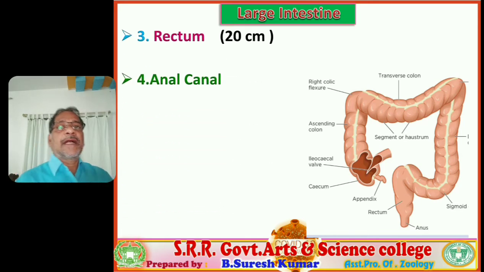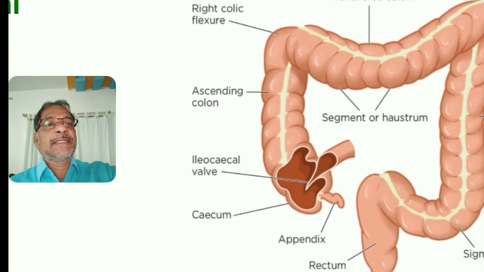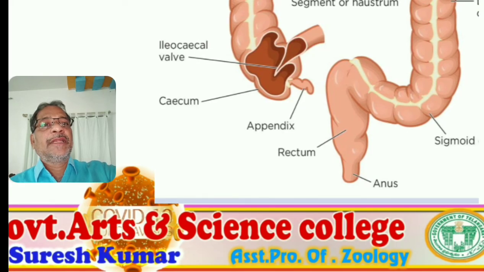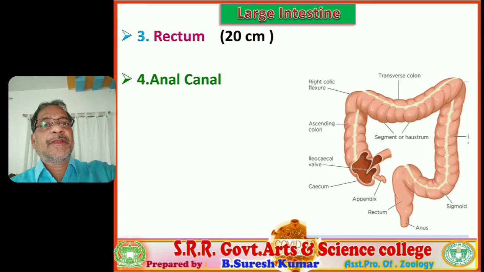Next, the subsequent part is the rectum. The colon leads into the rectum. One more thing, before the rectum, the sigmoid colon is there. The sigmoid colon is also called pelvic colon. The sigmoid colon opens into the rectum. You verify this visual, this is the rectal part. This is the rectum. The sigmoid colon is also called pelvic colon because it is seated in the pelvic region.